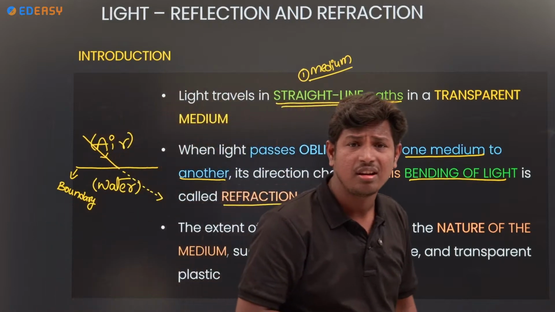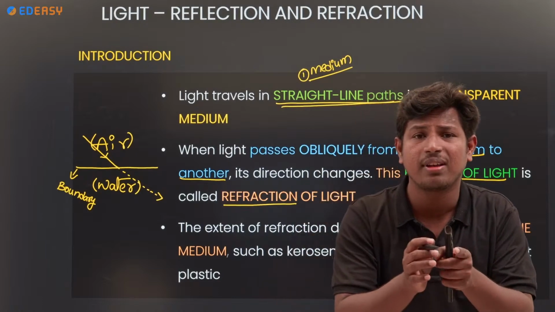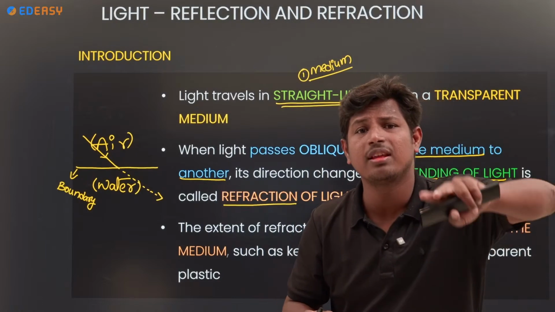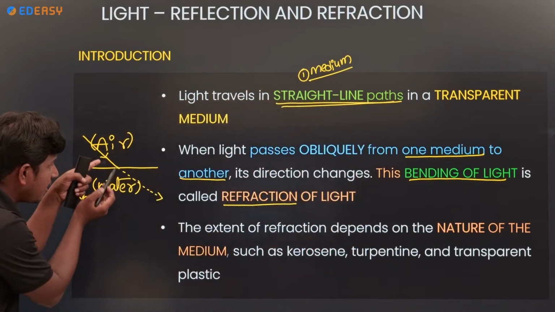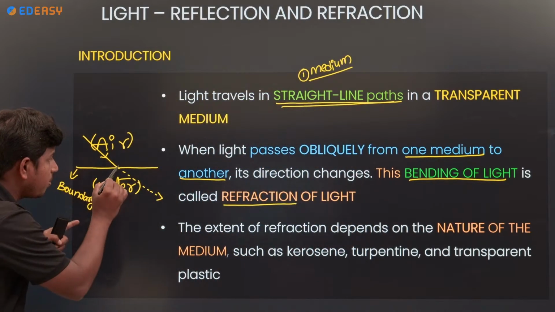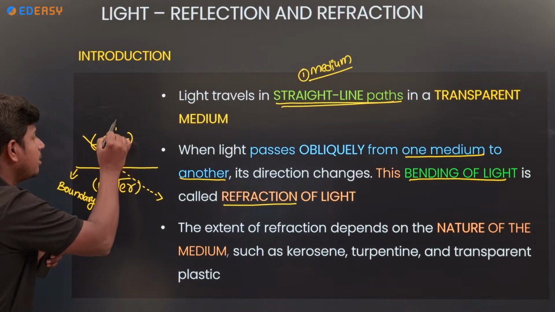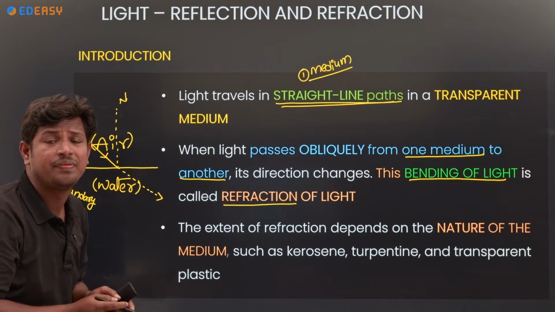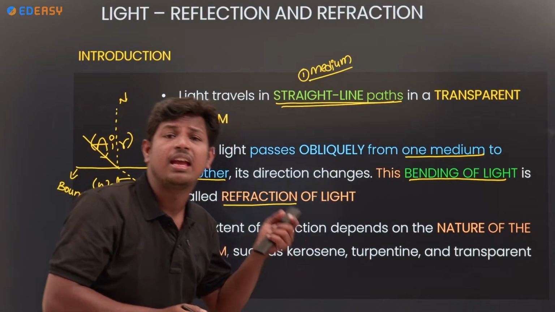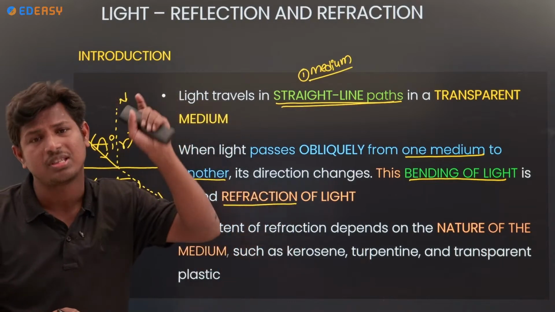What is the refraction of light? Whenever light travels from one medium to another medium, refraction takes place. Whenever light travels from air to water, what happens? Let me draw the normal. What is the normal? It is an imaginary ray. It is always perpendicular to the surface.